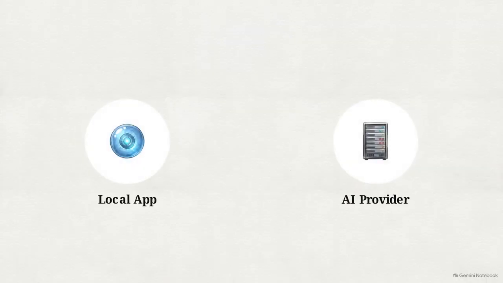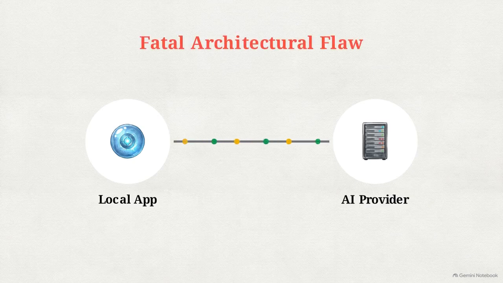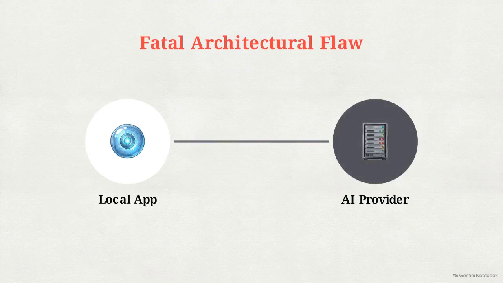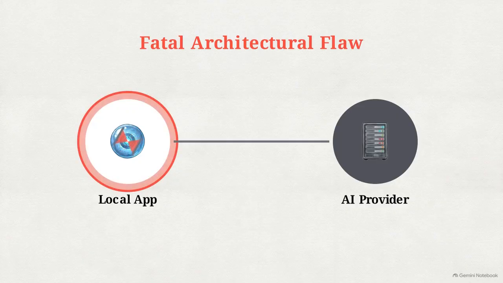Now we move to the code. We establish our basic API call, connecting our local software directly to the AI provider. This diagram shows what happens if you assume the AI will give you an instant response. It is a fatal architectural flaw. If the model lags, your primary application node will freeze and turn red while it waits endlessly for a response, taking down your entire application.